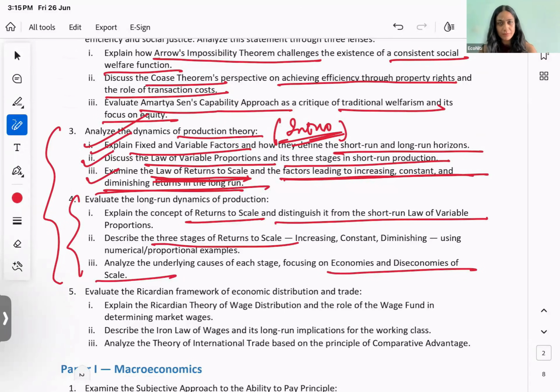So the first one was framed better, so I picked that. These are essentially the same questions.